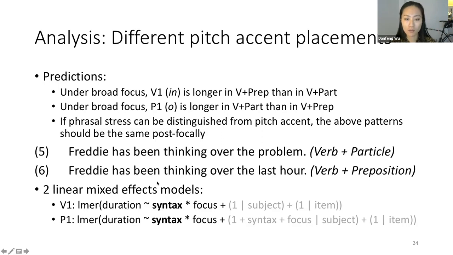So to test the research question, I dummy coded focus with 0 being narrow and 1 being broad. So then the main effect of syntax would indicate whether, under narrow focus, there is a significant distinction between these two syntactic structures, which is what we're looking for in the research question.